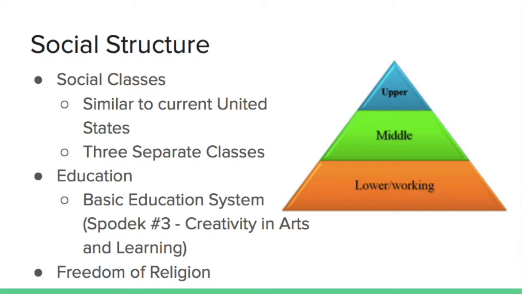The social classes are similar to what it is in the current United States. There is an upper, middle, and lower class. However, none of the three are discriminated against, and they all have equal opportunity to move up and down in the classes given the opportunities and resources they own and/or are able to gain access to individually.